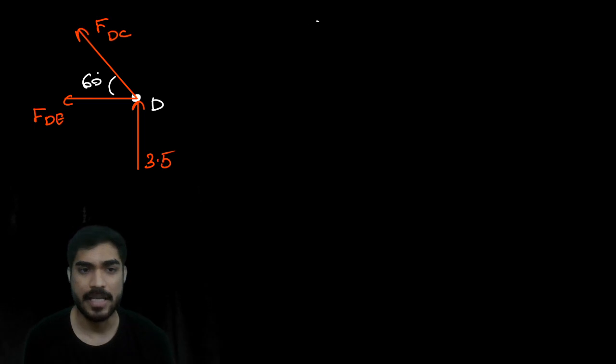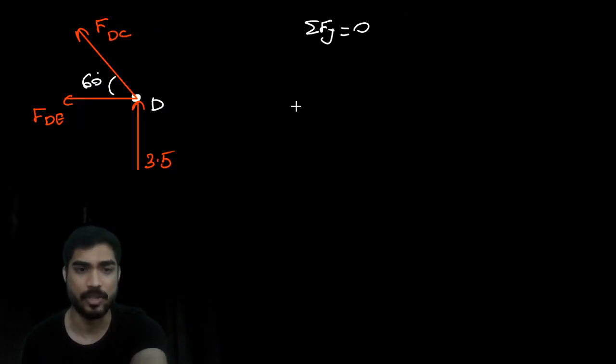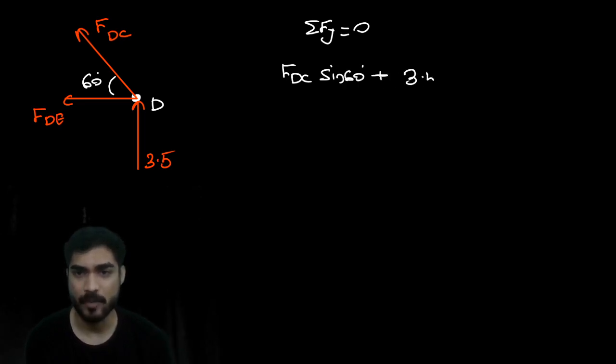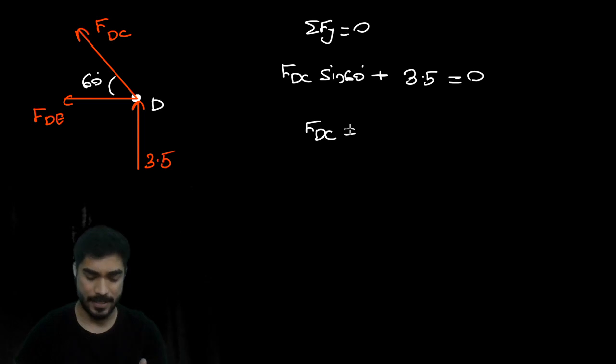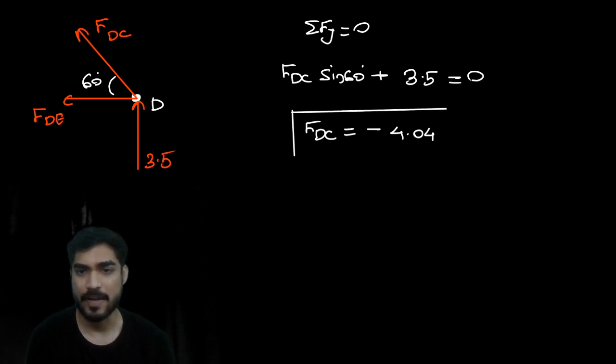If you apply summation of Fy equal to 0, what are you going to get? FDC sin 60 plus 3.5 equal to 0. So FDC will be equal to minus 3.5 by sin 60, which is minus 4.04.